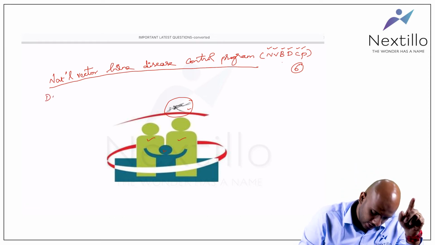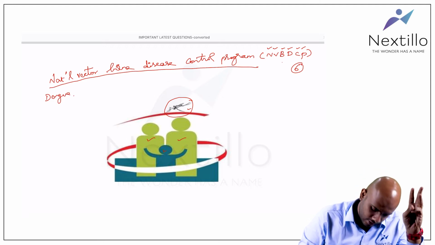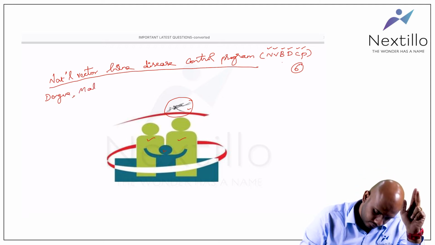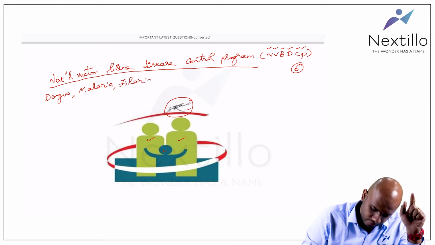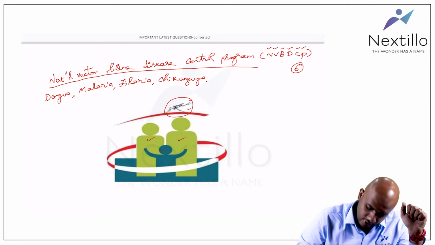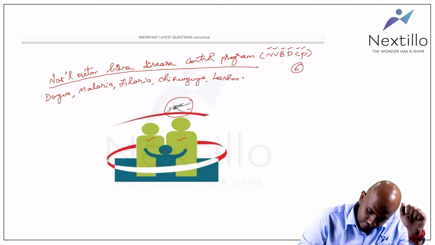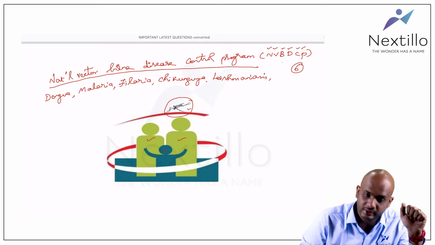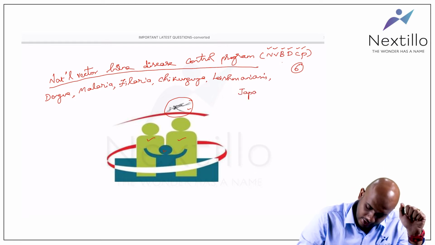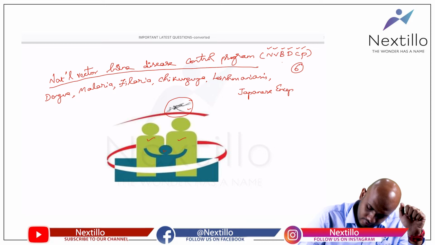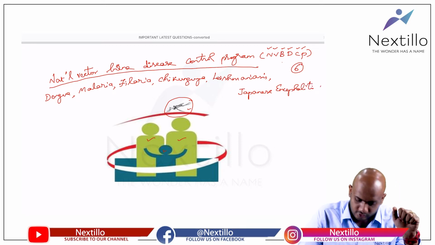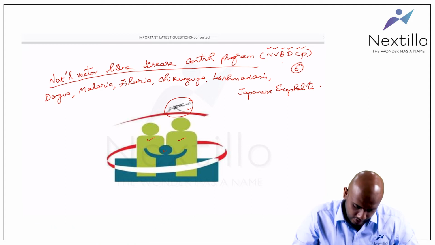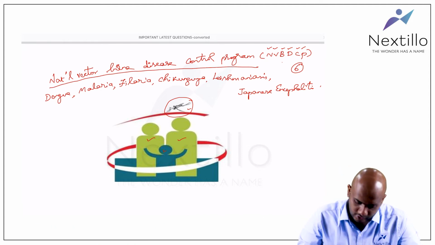First is dengue, then malaria, then filaria, then chikungunya, then leishmaniasis or Kala Azar, then Japanese encephalitis. These are the 6 diseases which are covered under the National Vector-Borne Disease Control Program.